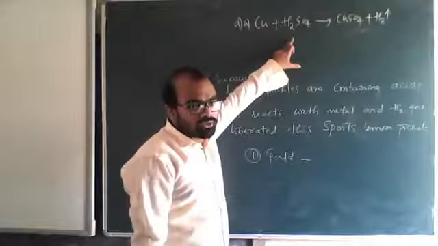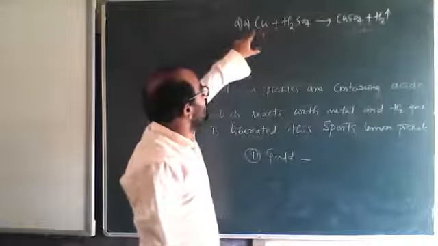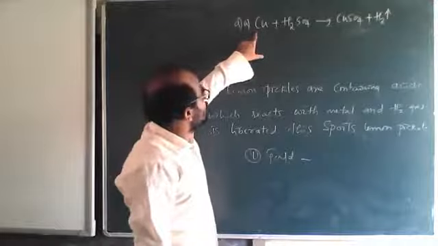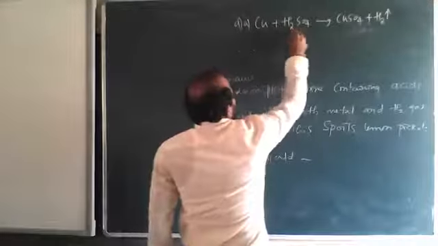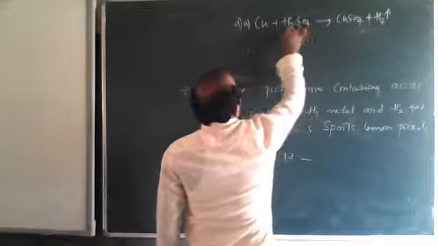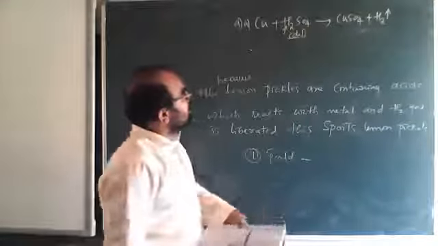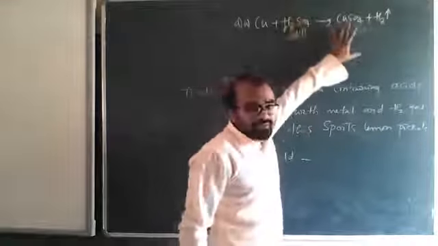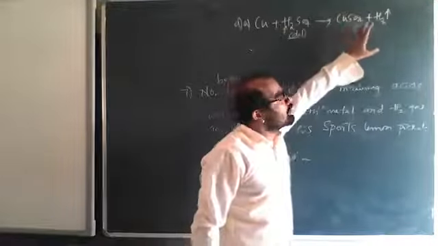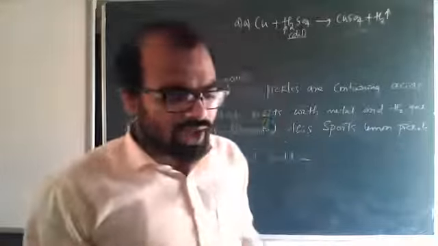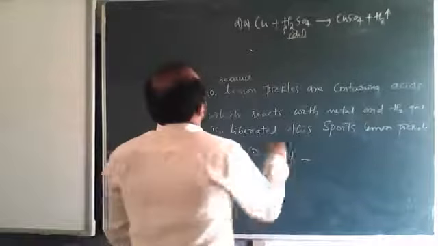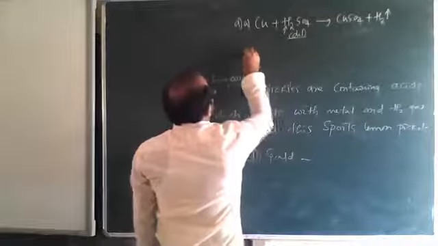Sorry, copper, the Cu means copper. Copper reacts with dilute sulfuric acid. Okay, copper reacts with dilute sulfuric acid to produce copper sulfate, or you can say salt. Along with it, hydrogen gas is liberated. In this way, you have to write. And iron nails are placed in copper sulfate solution.